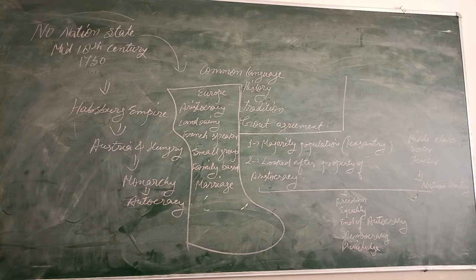The same you have heard and discussed in the French Revolution. The same I am telling here. So the aristocracy was a particular group which had lots of privileges and lots of rights.